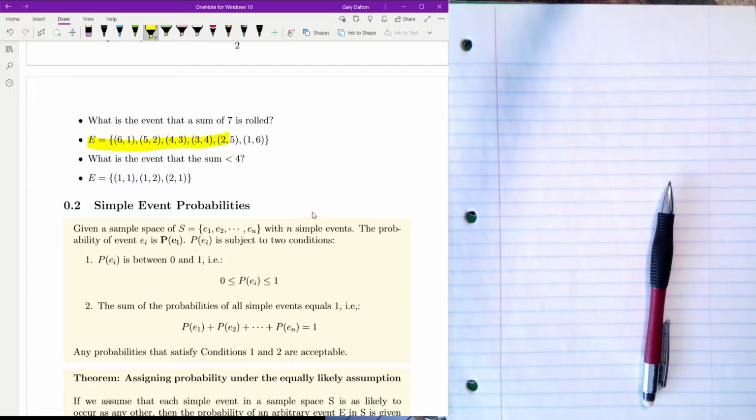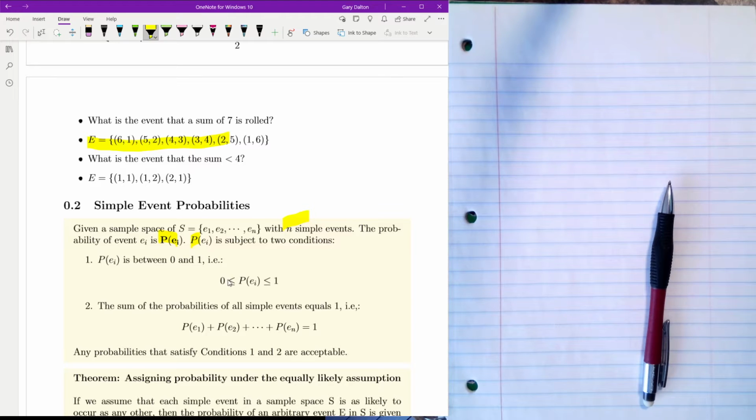Given a sample space with n simple events, the probability of event i, one element in the sample space, is denoted by P(E_i). And it's subject to two conditions. The probability has to lie between 0 and 1.